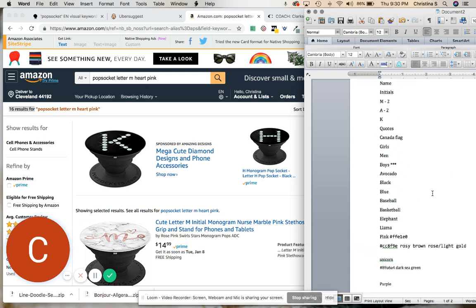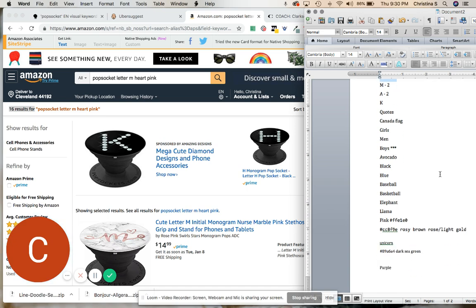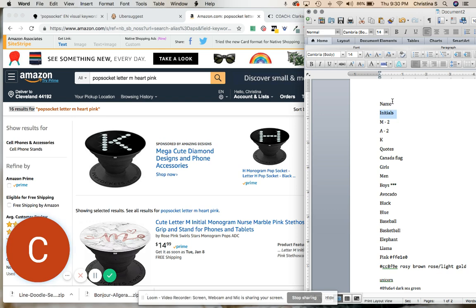And in this case, this one's really going to be for a girl or a woman, but you're going to want to make sure you include the word girl, girls, and put them in sentences. You'll also want to include the word initial, name.